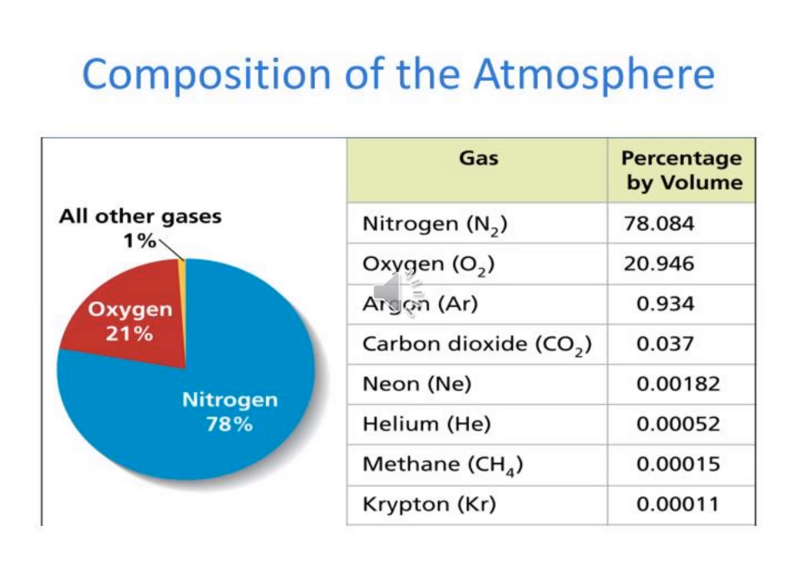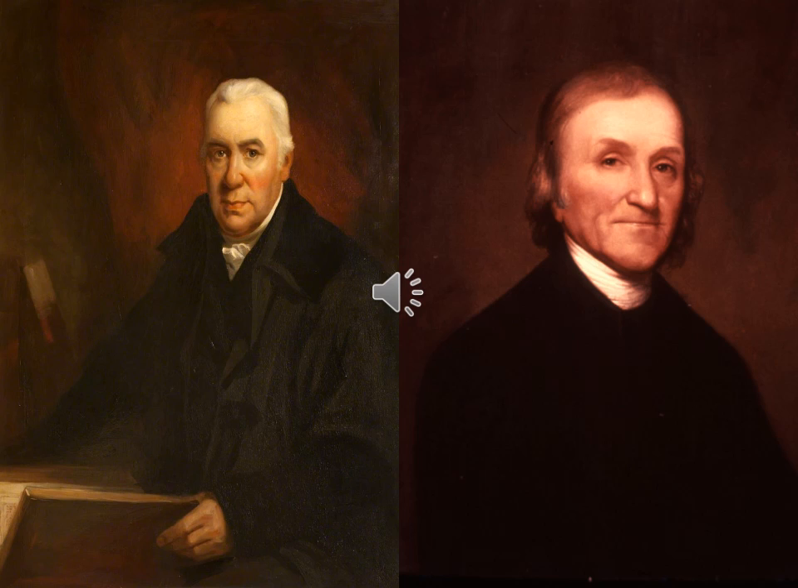The main composition is nitrogen and oxygen. Oxygen is most important for living organisms, because most living organisms inhale oxygen for respiration. Oxygen was discovered by Joseph Priestley. The presence of oxygen in the atmosphere was discovered by Joseph Priestley in the year 1774. In this picture, on the right hand side, is Joseph Priestley, who discovered the presence of oxygen in the atmosphere in 1774.